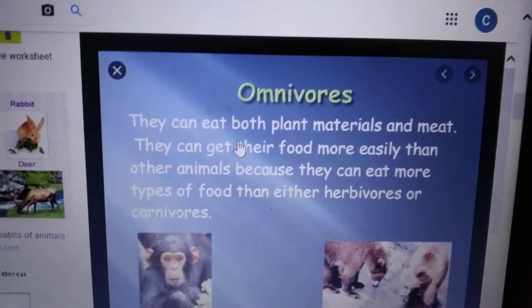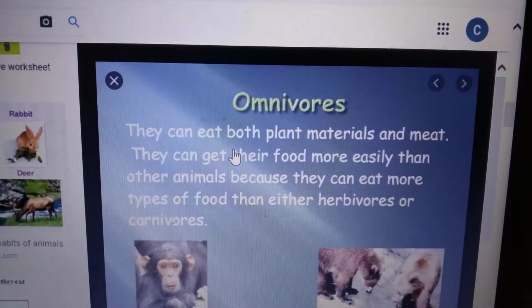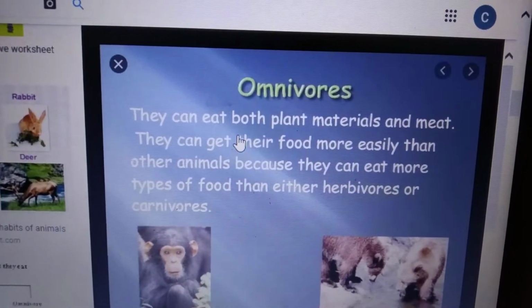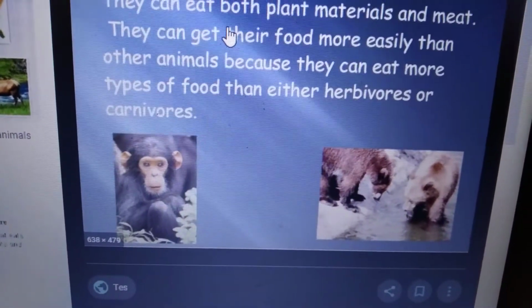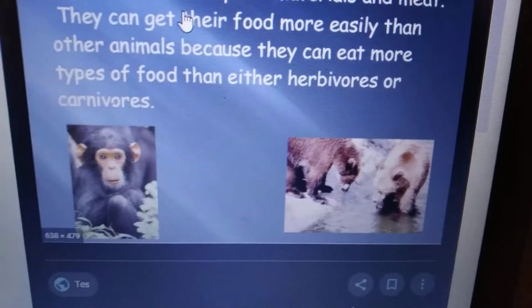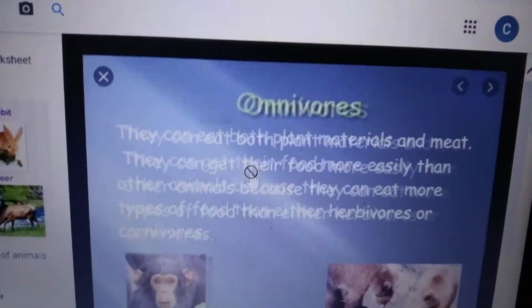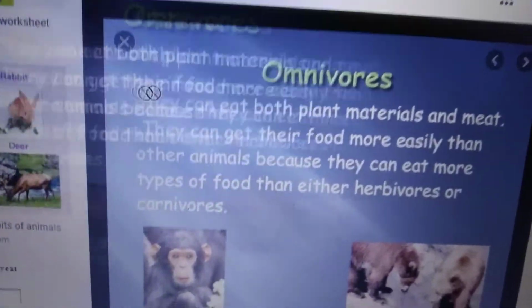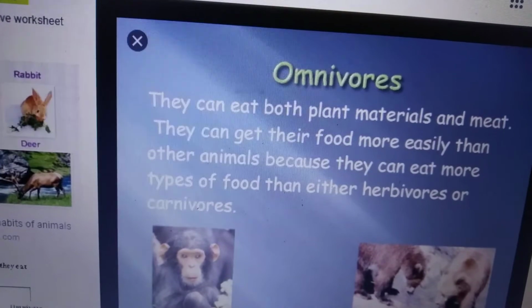They can eat their food more easily than other animals because they can eat more types of food than either herbivores or carnivores. Here you see a gorilla and a bear. A bear will eat plants and also the flesh of other animals. So bear and crow are examples of omnivores.